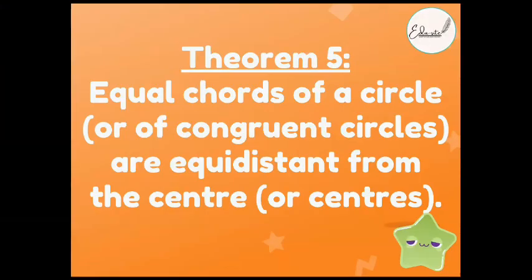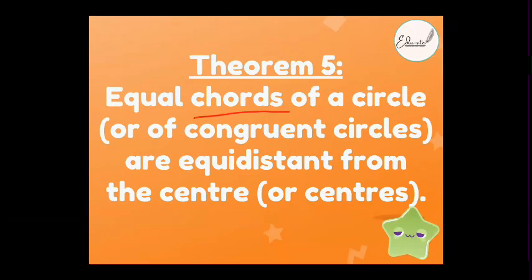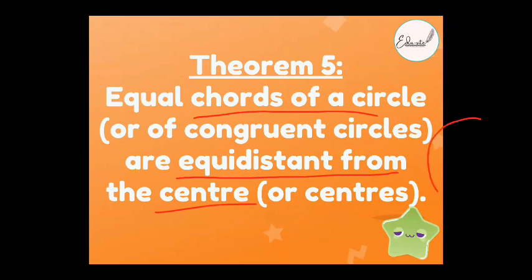The actual distance from any object can be carried out only after finding the distance between the center of the circle to the point. Fine. What is theorem number 5? Equal chords of the circle are equidistant from the center. Fine, beta? Equal chords of the circle are equidistant from the center. This is theorem number 5. What is theorem number 6, Laiba?